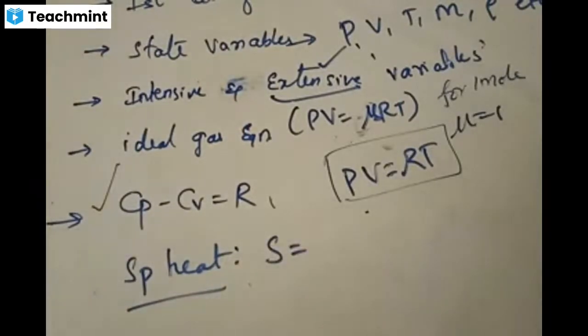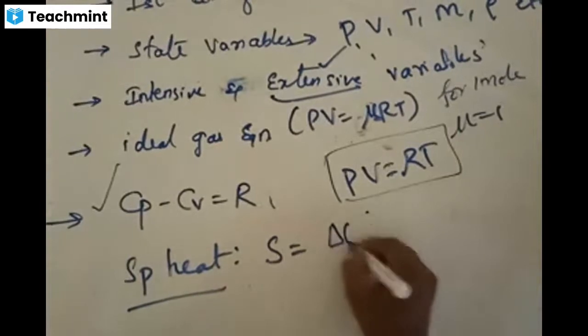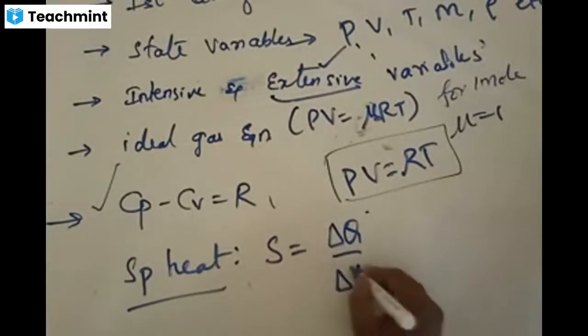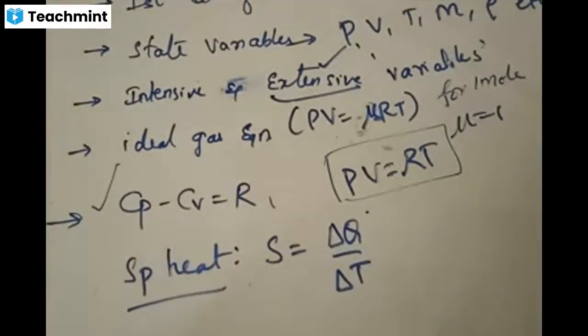There are 2 kinds of S, small s and capital S. It is defined as the amount of heat required to raise the temperature of a unit mass. We are not talking about heat capacity now, we are talking about specific heat capacity. For solids, it is S, defined as the amount of heat required to raise the temperature of a solid of unit mass.